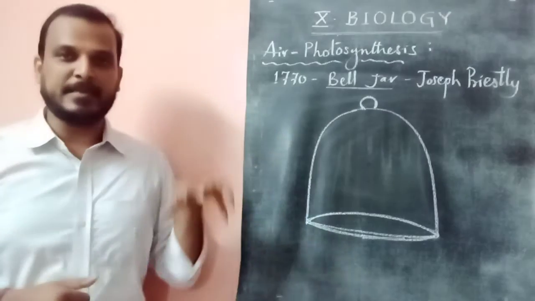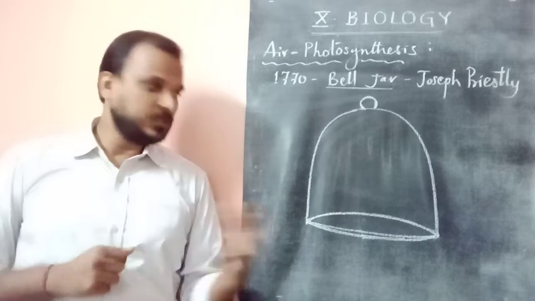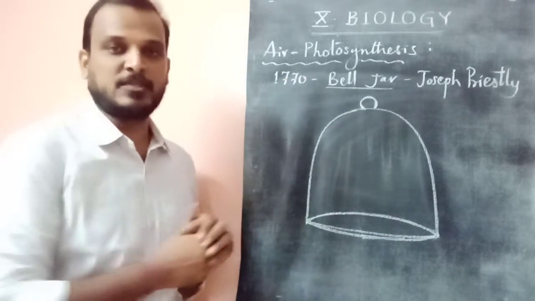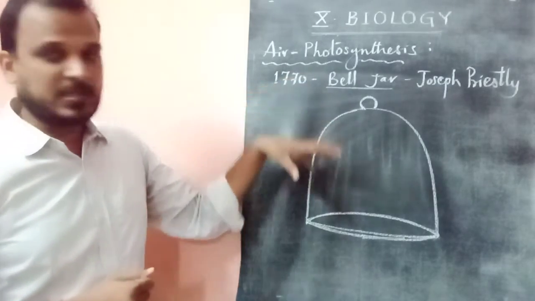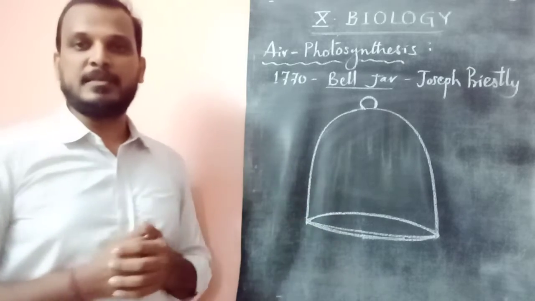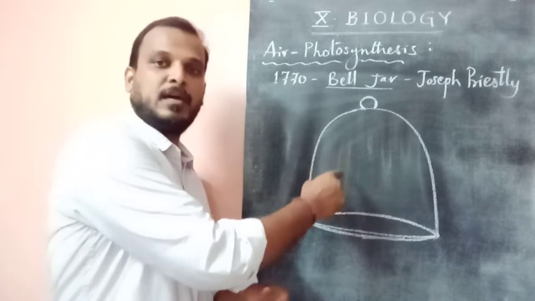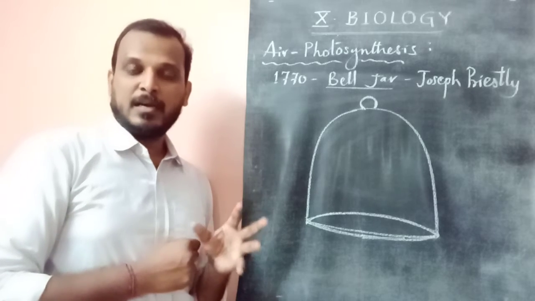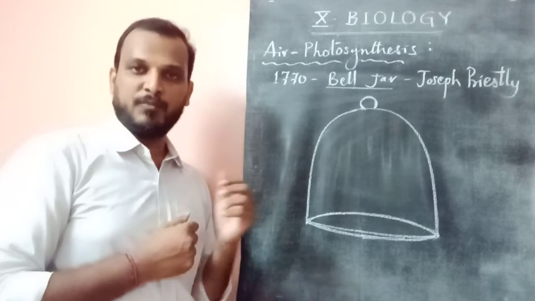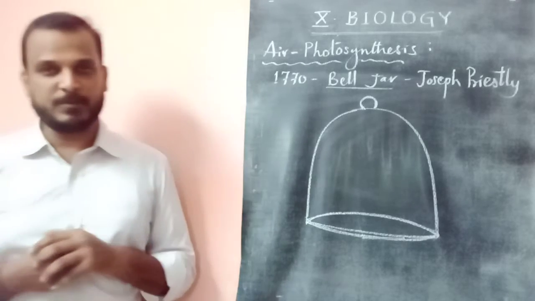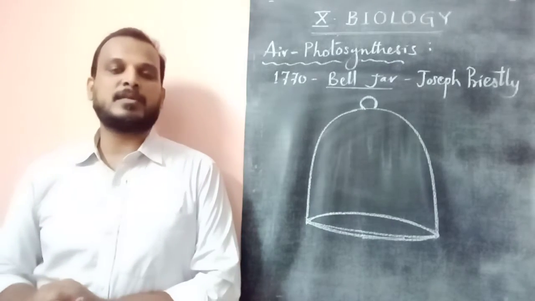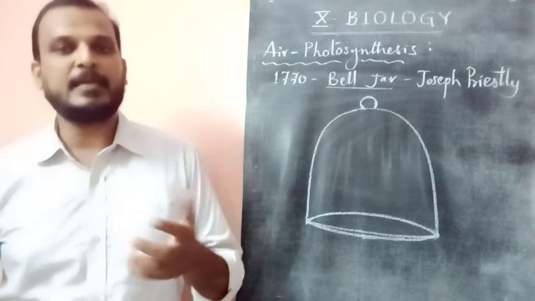A bell jar is a closed glass container. It is open at the bottom, and when it is closed over any item, it is a tightly closed apparatus which doesn't allow any air particles to pass in or go out. It is a transparent container, so we can see what is happening inside. We use this bell jar generally for science experiments, to keep something inside without air moving in and out. So Priestley also took this bell jar and started conducting some experiments.